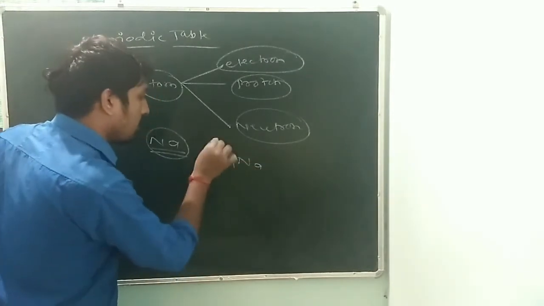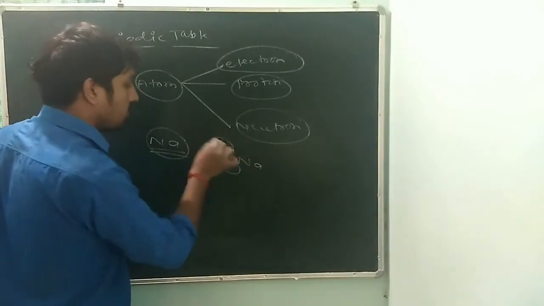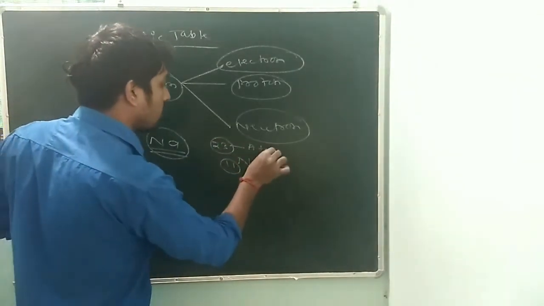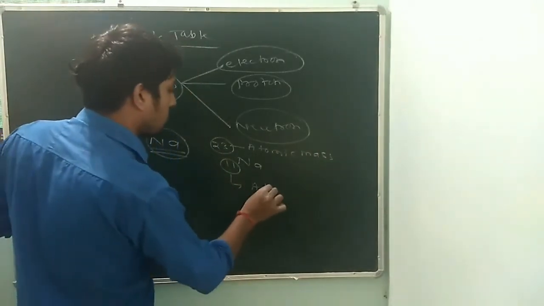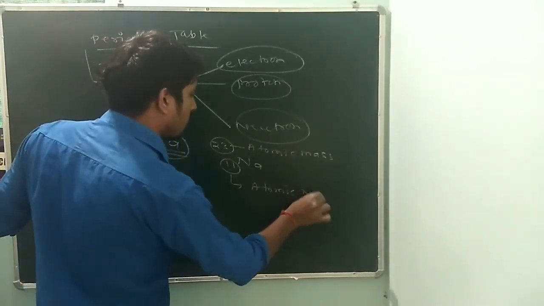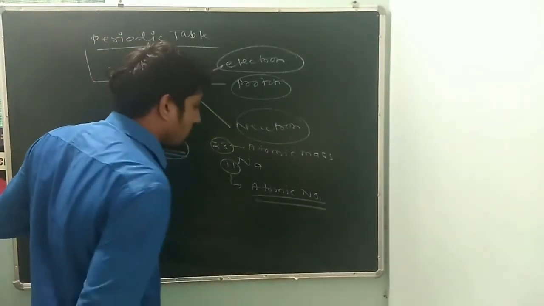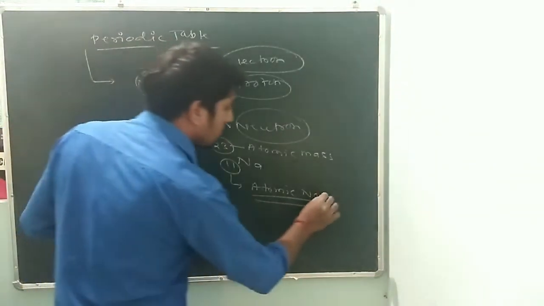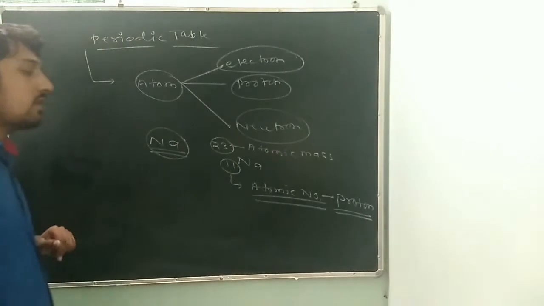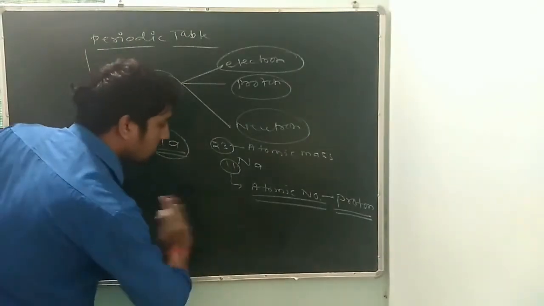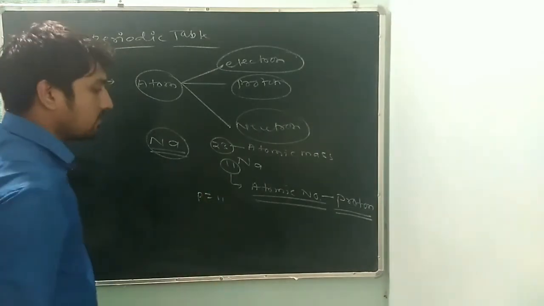Sodium 11, 23. So this is called atomic mass, and this is called atomic number. Okay, so the atomic number is also called the proton number of any atom. So how many protons are there? 11.